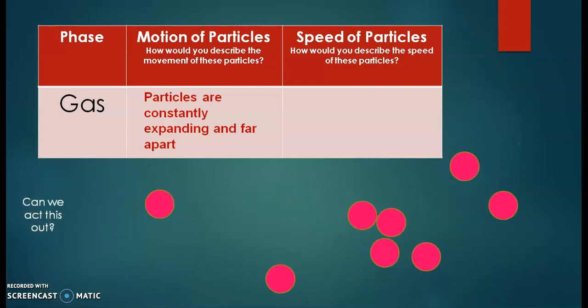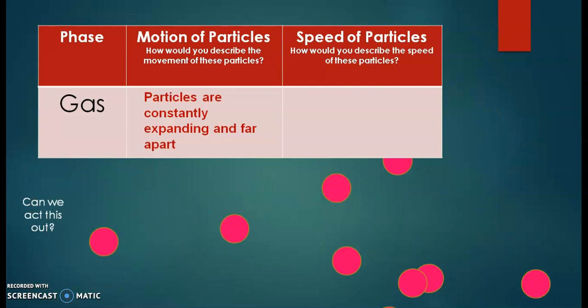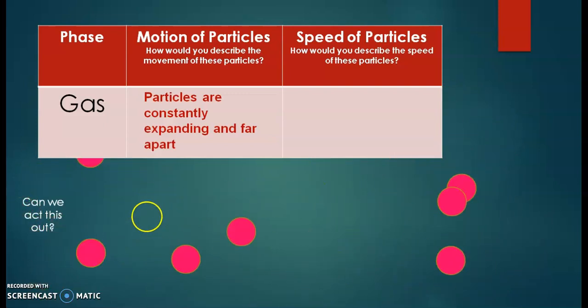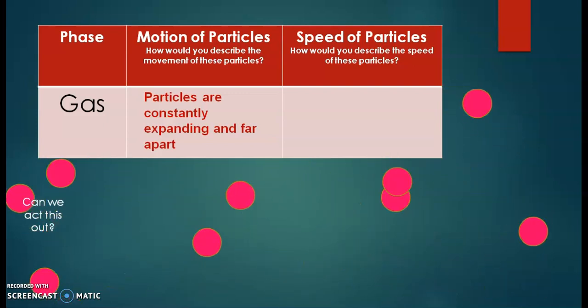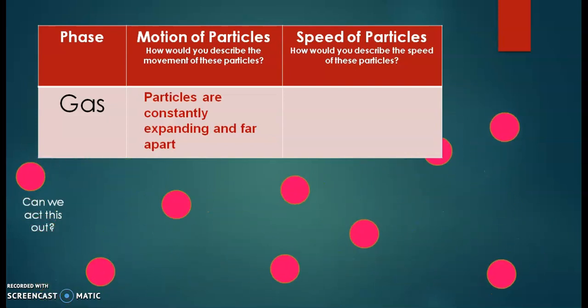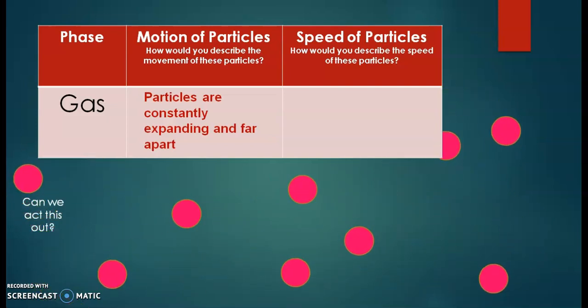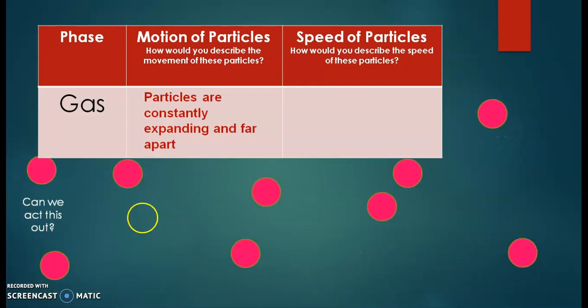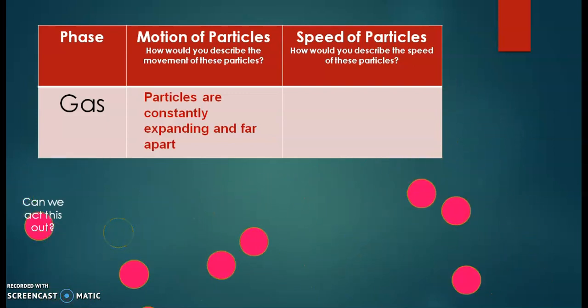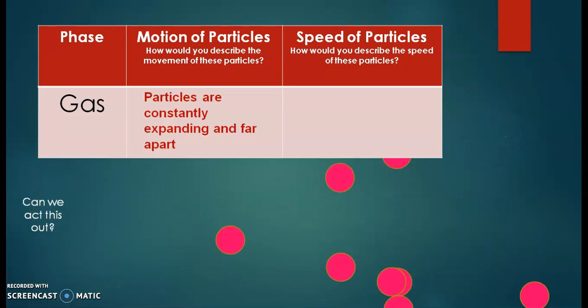Gases are fluids, but unlike liquids, they can expand indefinitely, and the kinetic energy of gas is much higher than the potential energy. So the particles are very distinct because of higher kinetic energy.